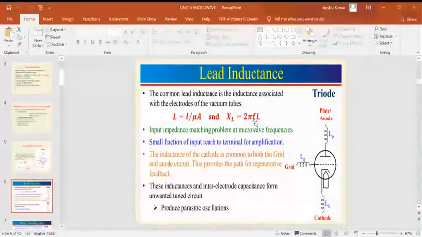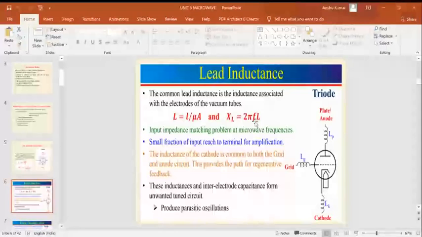As frequency increases, inductive reactance increases, and at microwave frequency, inductive reactance is very, very high. Because of this high impedance, there will be an impedance matching problem at the input port as well as the output port. So because of this impedance mismatching, there will be reflection.